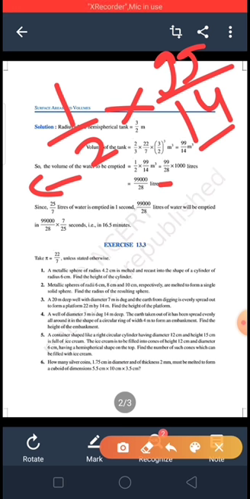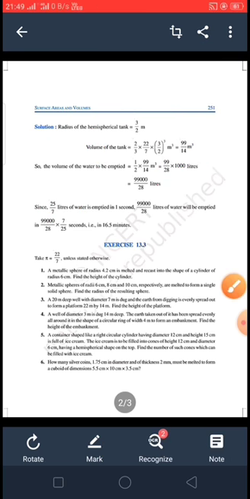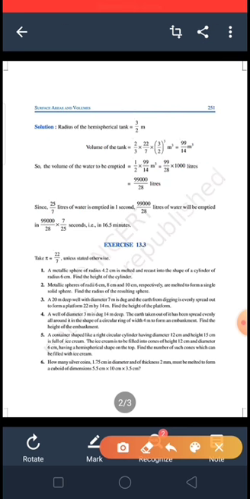But the next part is given in liters, so we have to convert meter cube into liter. So 1 meter cube is equal to 1000 liters, so 99 by 28 multiplied by 1000. So this is the volume of the water to be emptied, that is 99,000 by 28 liters, the water we have to empty.